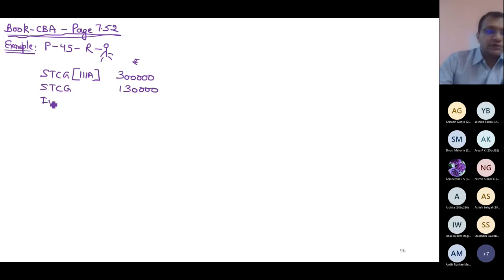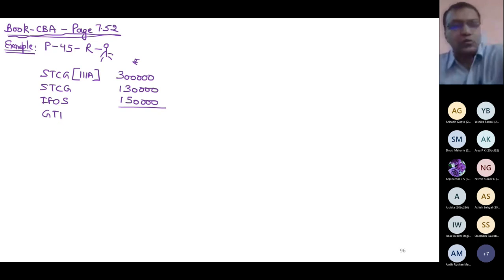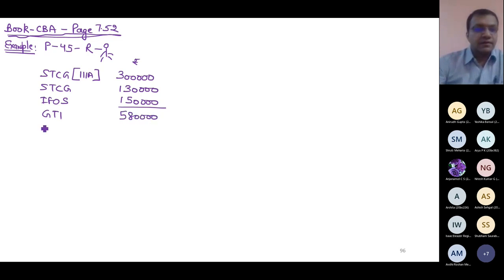There is income from other sources given 1 lakh 50. Total is gross total income. How much? Gross total income is 580, less deduction under section 80.